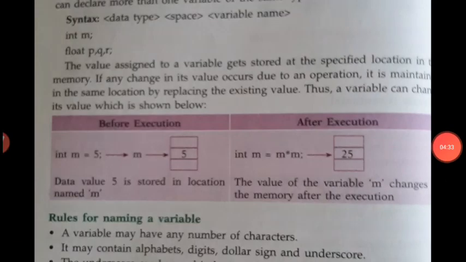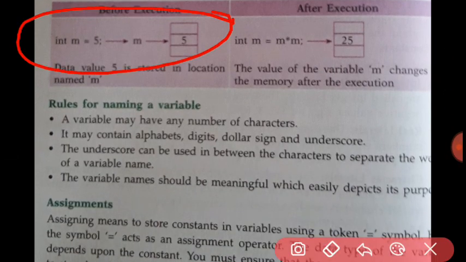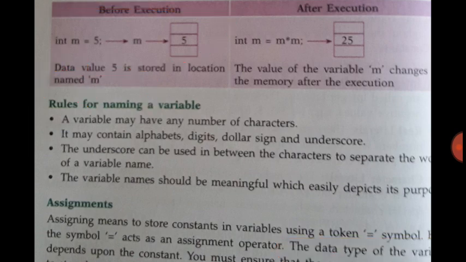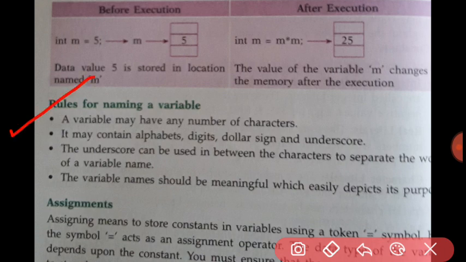Dear students, there are some rules to give the name for the variable. If we consider this example, int is the data type, m is a variable, and 5 is a value. If we see this memory, the value is held in it. We can use this memory reference if we want to use it in our program. So there are certain rules. A variable name may have any number of characters, there is no limit.